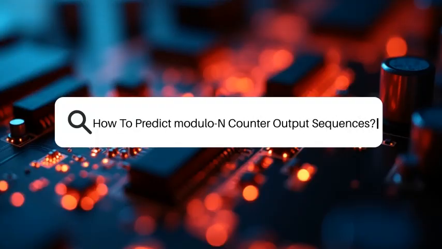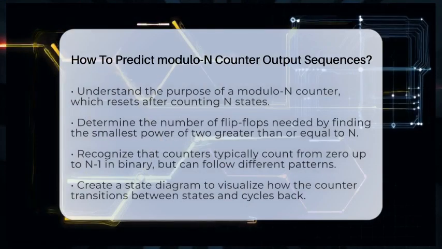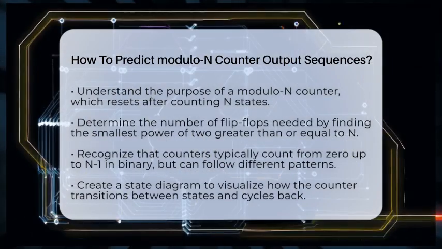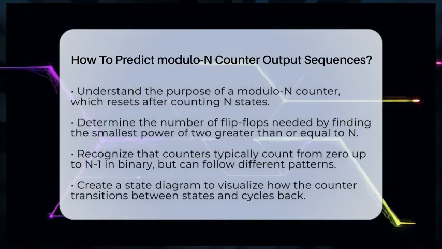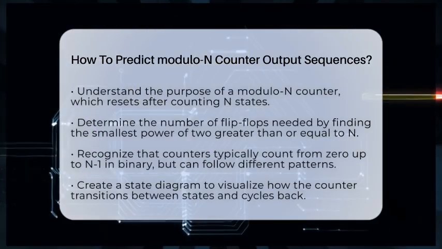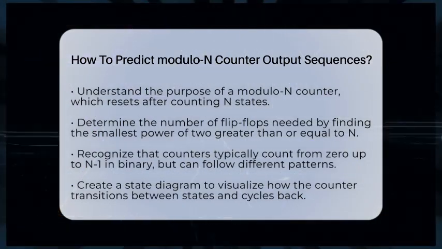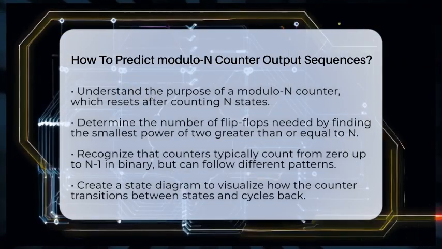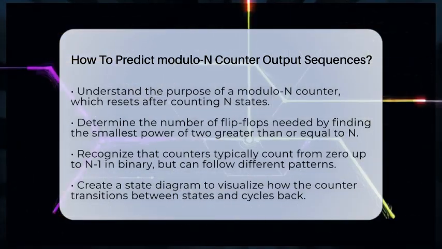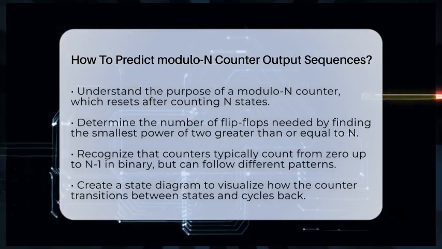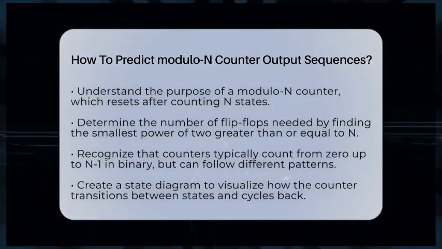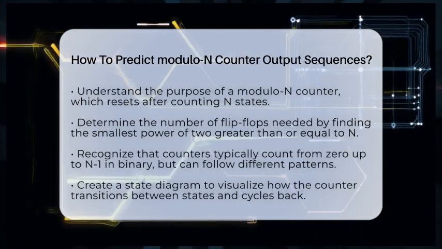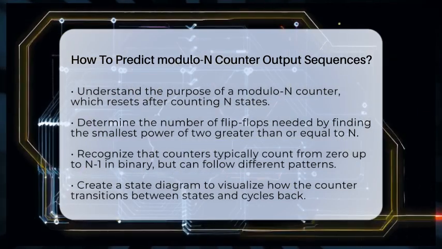How to predict modulo-N counter output sequences. Imagine you're watching a digital clock or a counter in a game show, and you wonder how it knows when to reset. That's where understanding how to predict the output sequence of a modulo-N counter comes in. These counters are everywhere in electronics, from simple timers to complex digital systems. So, how do we figure out what sequence they produce?